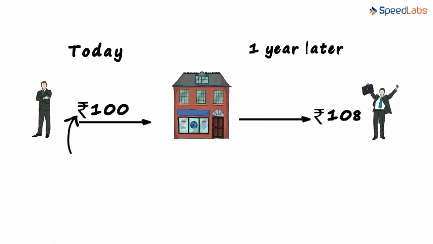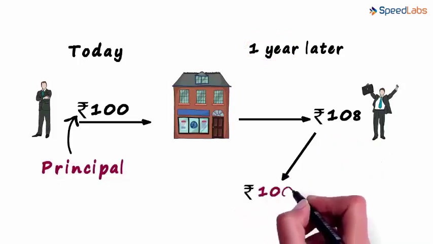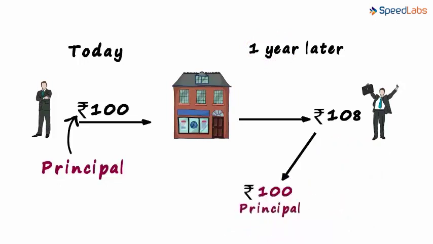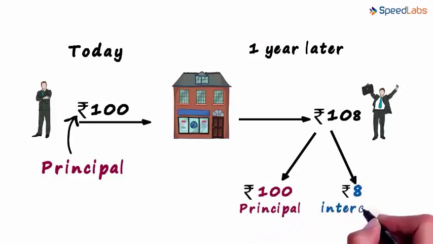This 100 rupees is called the principal. It is basically the initial amount. And what Edward gets after a year is comprised of two parts. One part is that he gets back his principal of 100 rupees and the 8 rupees that's left with him is called the interest. And what Edward gets after a year is 100 rupees of principal and 8 rupees of interest. So the bank is paying interest to Edward for allowing it to keep his 100 rupees for a year.